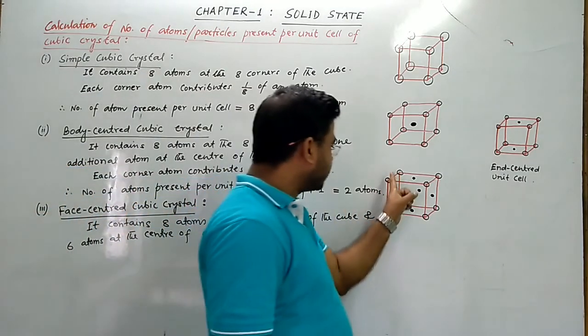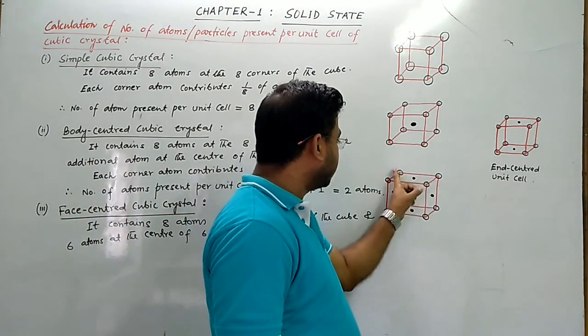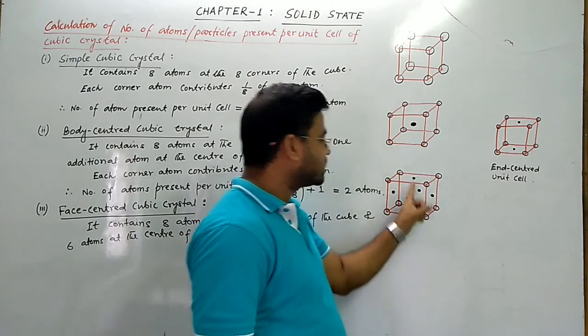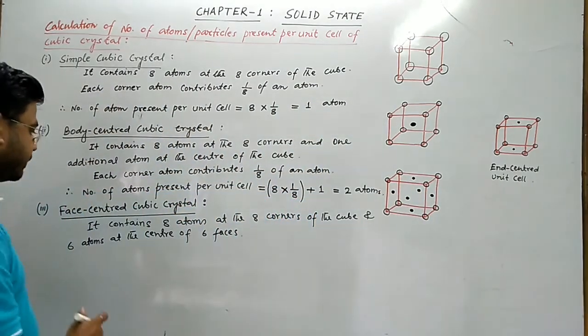So a face centered cubic unit cell contains 8 atoms at the 8 corners of the cube and 6 atoms at the center of 6 faces.